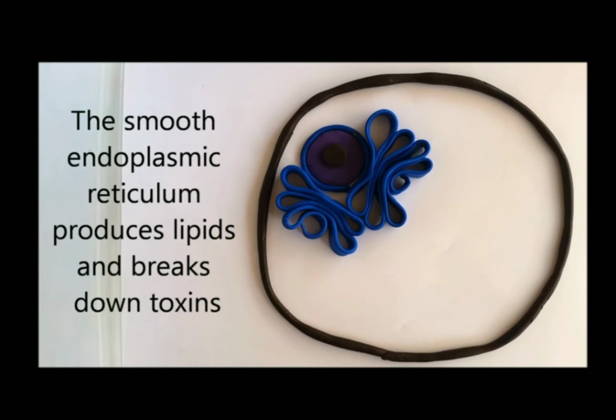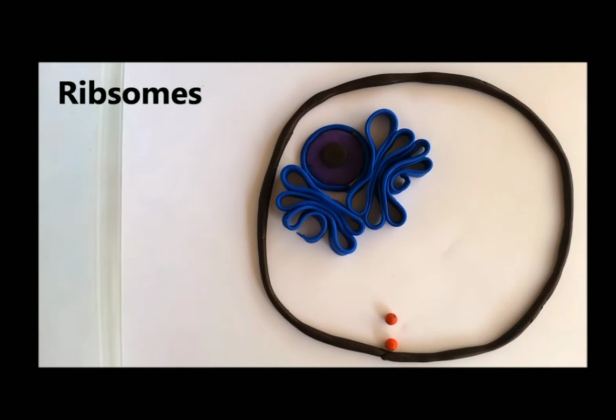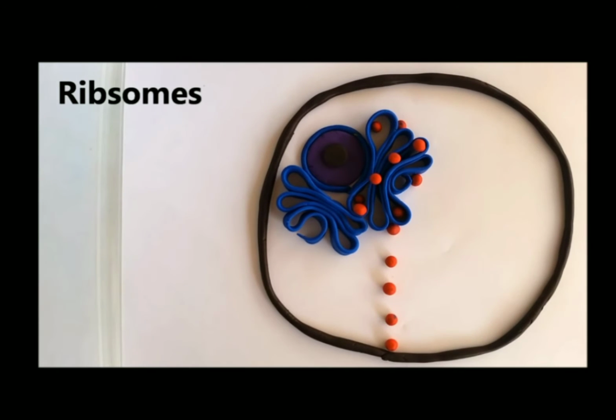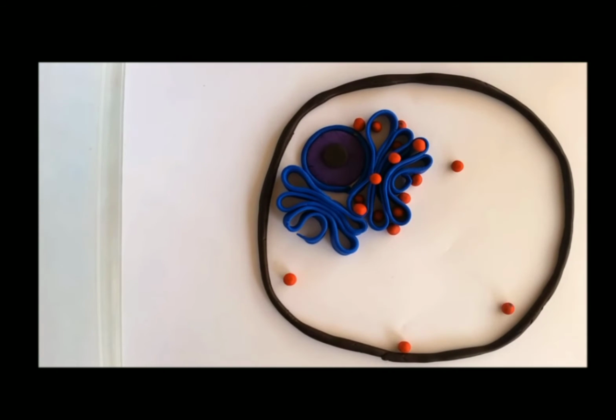Rough endoplasmic reticulum is named rough because of the presence of some spherical bodies on its outer surface. These spherical bodies are known as ribosomes. They are known as the protein factories.